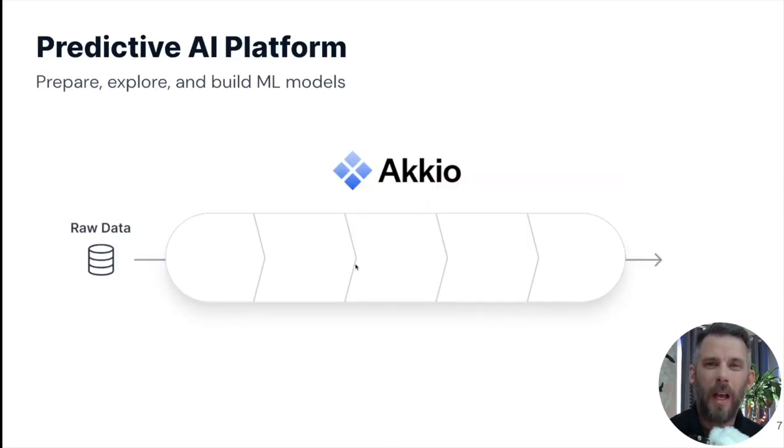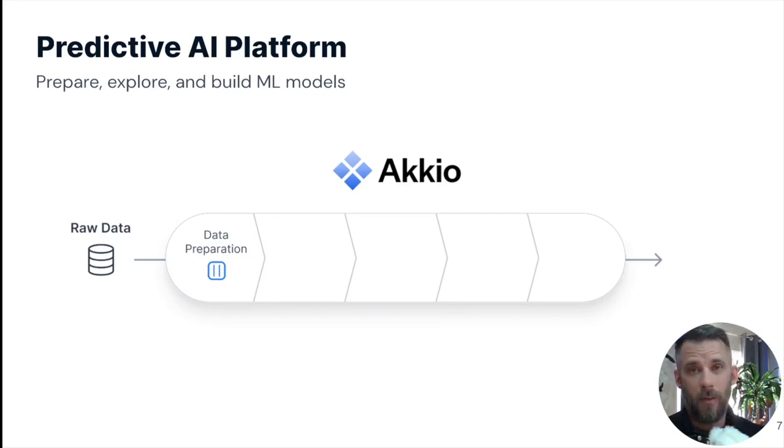Okay, so how does Akkio actually do it? You can do machine learning in a variety of ways. You could hire a data scientist. You could have a team to do it. How does Akkio do it different? Well, we start with your raw data, and then we do data prep. This is where I would spend 80% of my time as a data scientist. 80% of my time. No joke, just about any data scientist you talk to would agree with that.